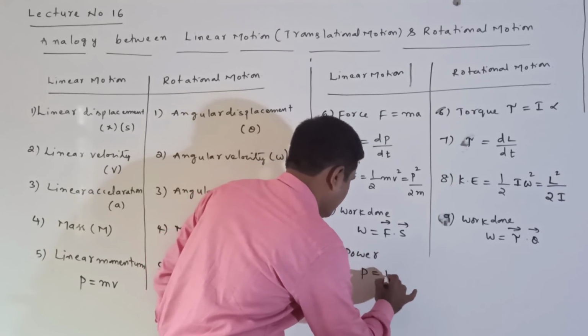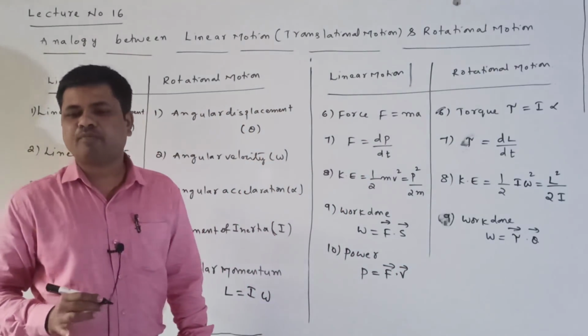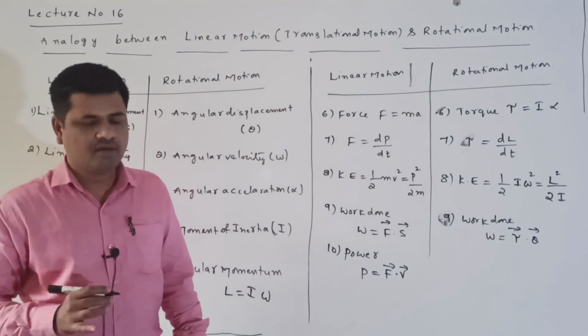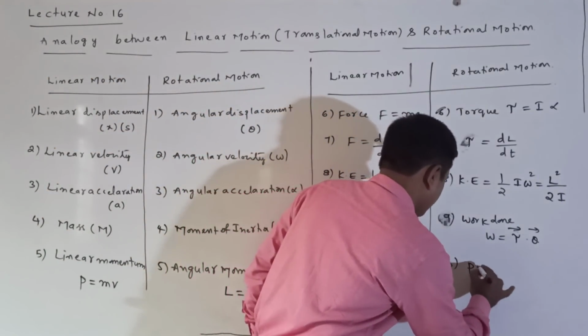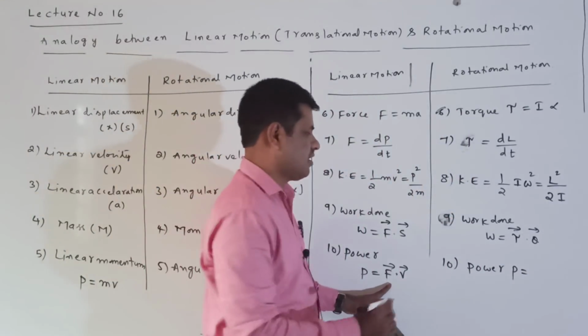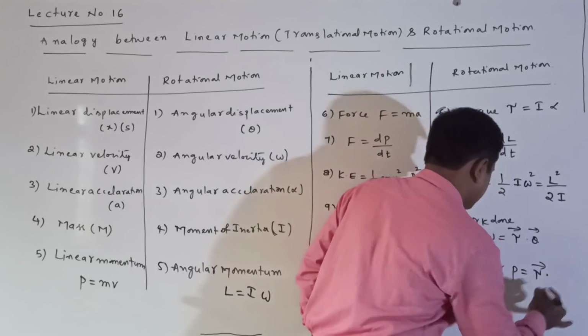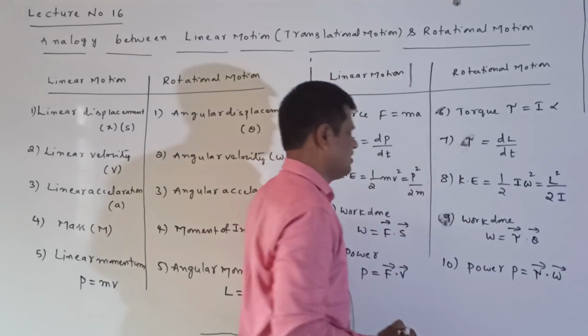Next, power. Power P is equal to F bar dot V bar. Power is equal to the dot product of the force and velocity. Now power can be written as P is equal to, in the place of the force torque is coming, and in the place of the linear velocity, angular velocity is coming, tau